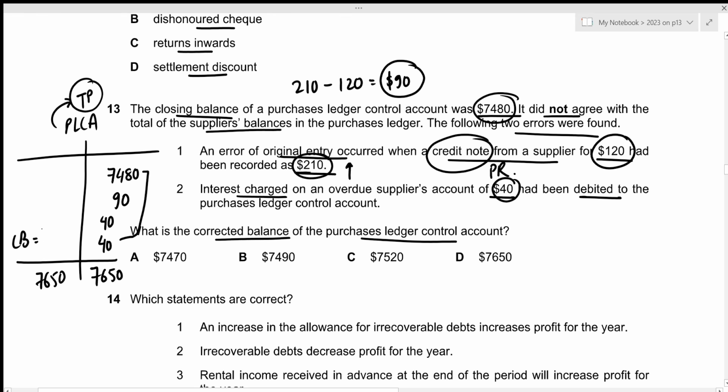So our closing balance will also be 7,650. That's the corrected balance of purchases to control account, which is given in option D.